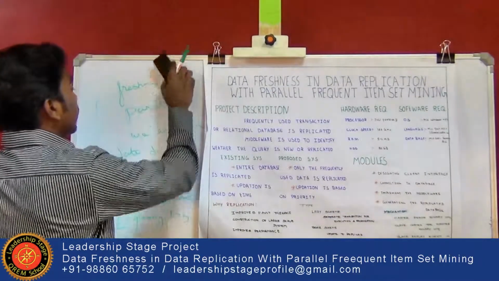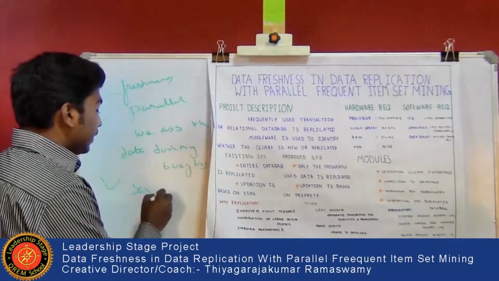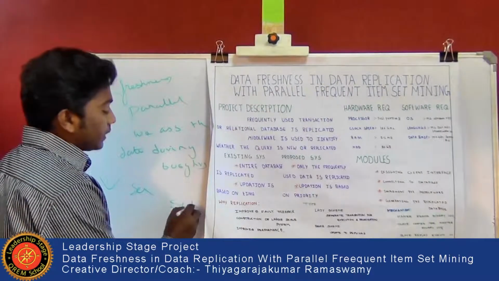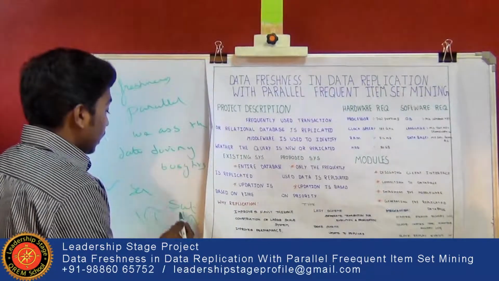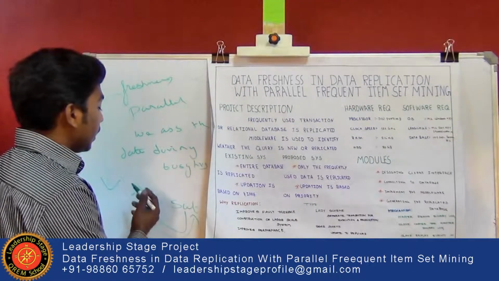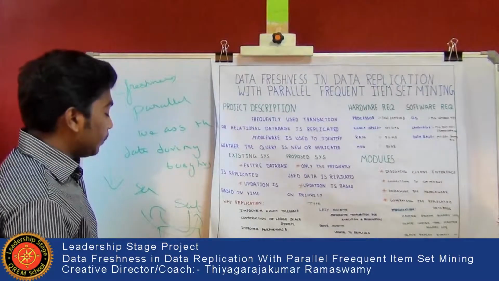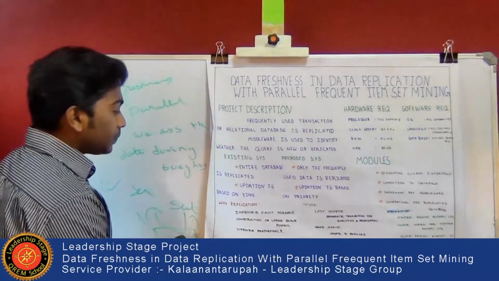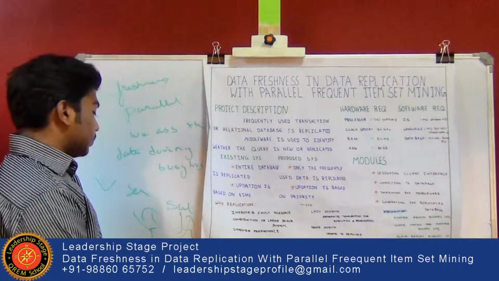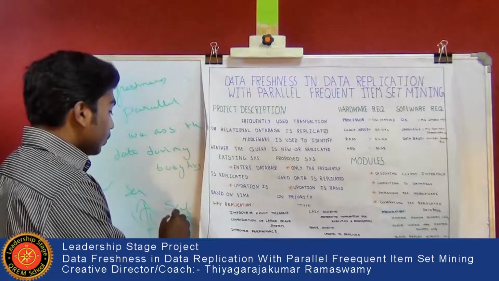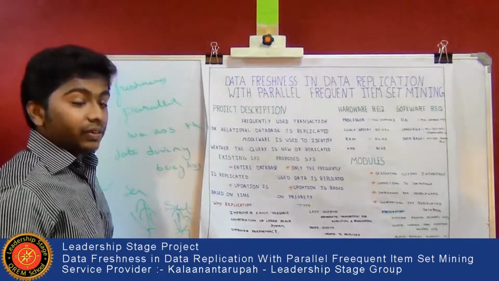And parallel access. If the server is busy, we can access the data from the subserver, and if the subserver is busy, we can access the data from the server. For this, the request is transferred through the middleware, and in parallel, at the same time, we can access data from the server and the subserver, because the data has freshness.